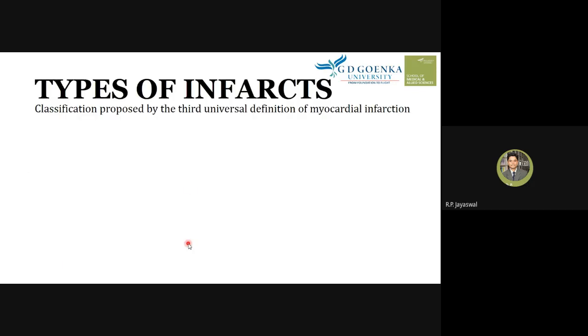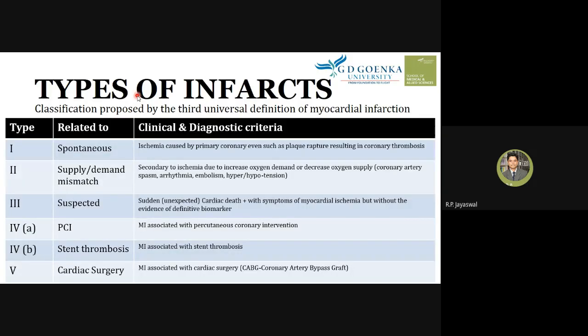Now the types of infarction. This is the classification proposed by the third universal definition of myocardial infarction. Based on this classification, there are 5 types of infarction. Type 1 is the spontaneous type. Type 2 is supply or demand mismatch. Type 3 is a suspected type. And type 4, we have A and B, where 4A is PCI, which means percutaneous coronary intervention. Type 4B is stent thrombosis, and type 5 is cardiac surgery.